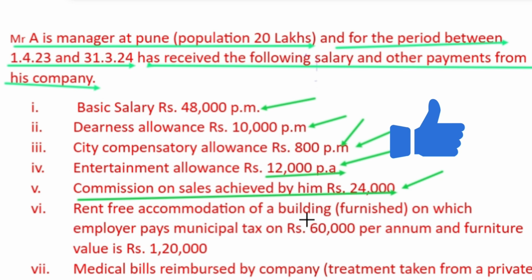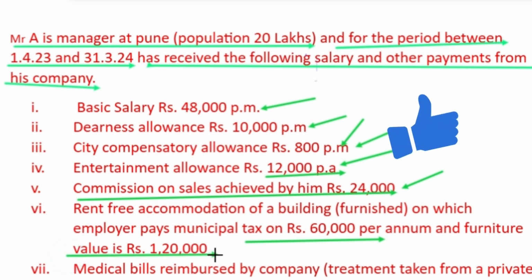Rent-free accommodation of a building furnished, on which the employer pays municipal tax rupees 60,000 per annum, and furniture value is rupees 1,20,000. So the value of furniture is provided, so it is a furnished house.